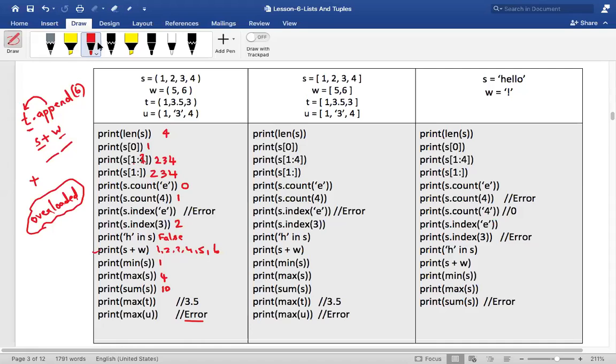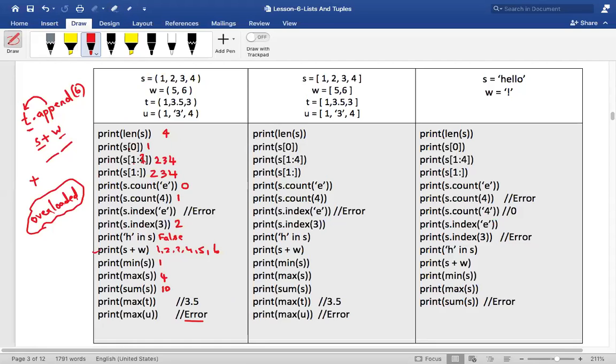Okay, now listen from first. What will len give you? Len of s, tell me quickly. Len will give you the length. Now, what is the length of this? 1, 2, 3, 4. This is the total length. Length is 4.